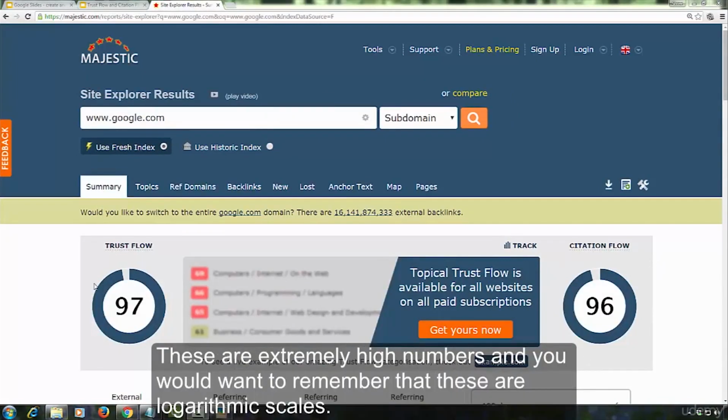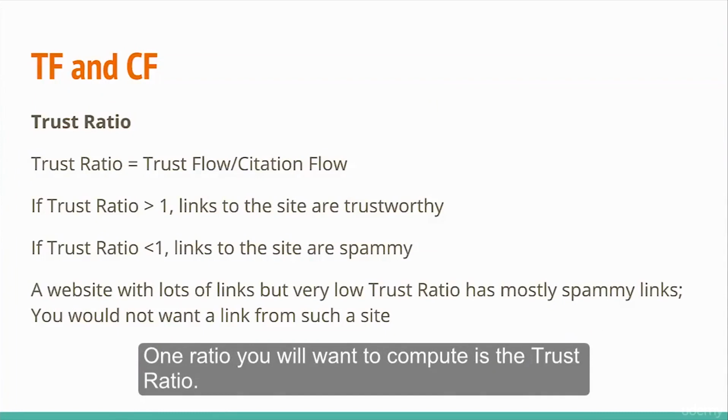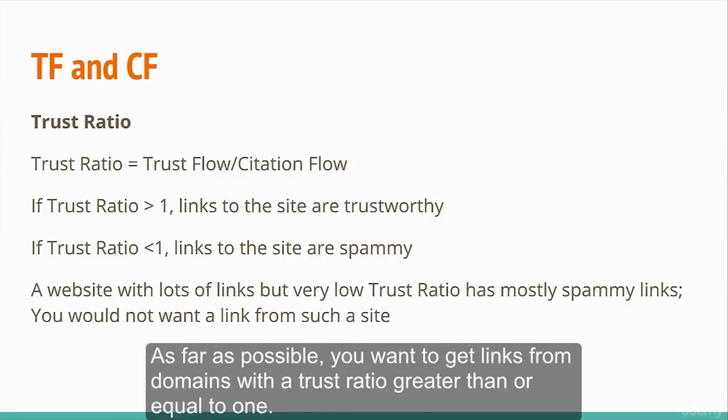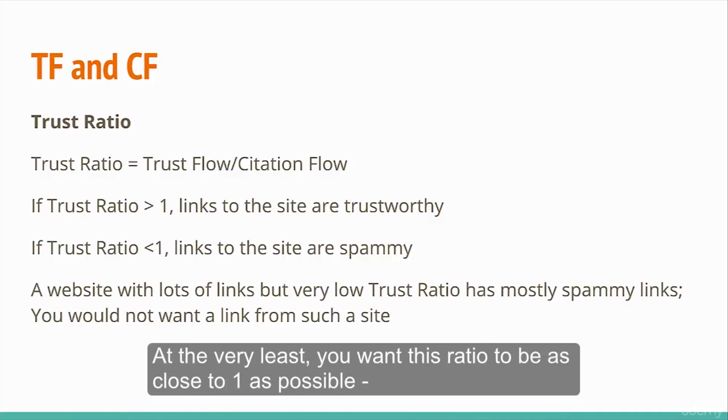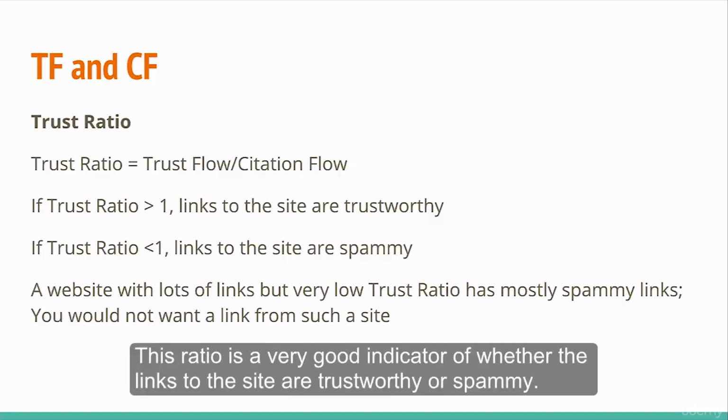These are extremely high numbers, and you would want to remember that these are logarithmic scales. One ratio you will want to compute is the trust ratio. It's the ratio of trust flow to citation flow. As far as possible, you want to get links from domains with a trust ratio greater than or equal to 1. At the very least, you want this ratio to be as close to 1 as possible, and certainly not a lot less than 1. This ratio is a very good indicator of whether the links to the site are trustworthy or spammy.